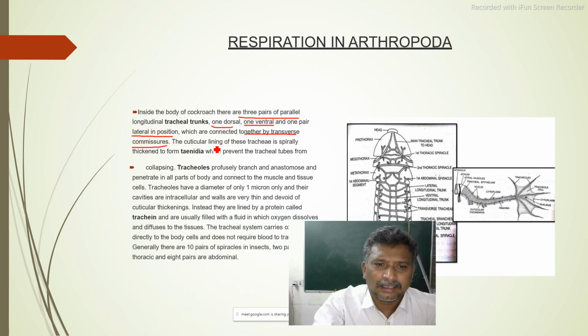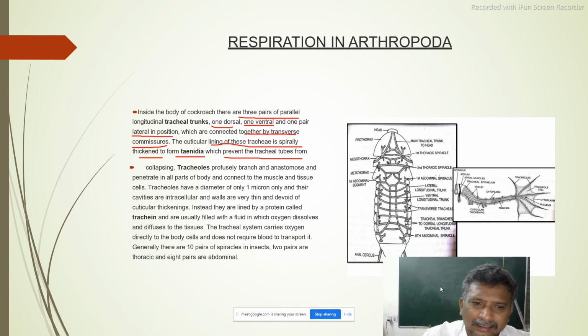Now the cuticular lining of these tracheae is spirally thickened to form ctenidia, which prevent the tracheal tubes from collapsing. If ctenidia are absent, they go for collapsing. Even in our trachea, incompletely C-shaped cartilaginous rings are there. Due to the presence of them, our trachea may not be collapsed. The same thing here is maintained by the presence of ctenidia.